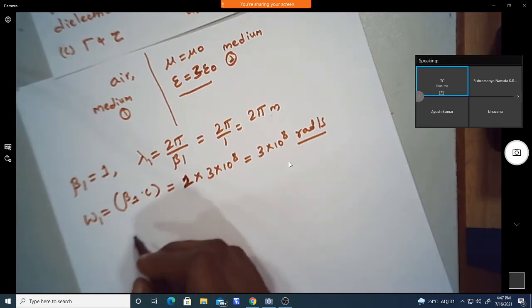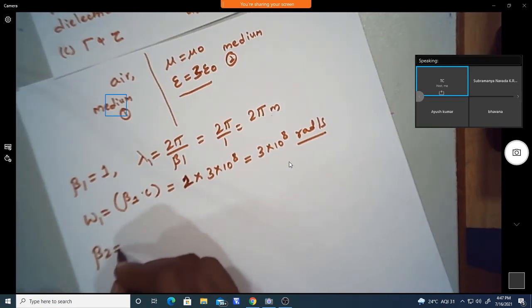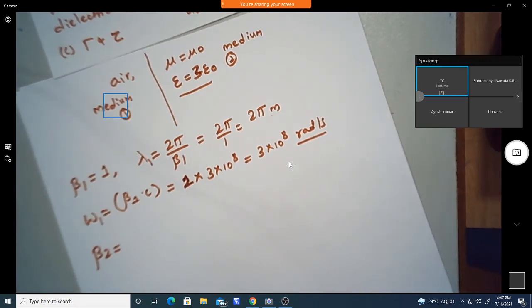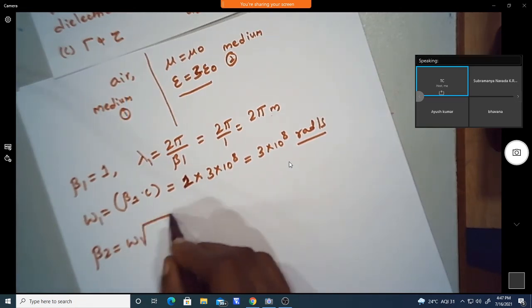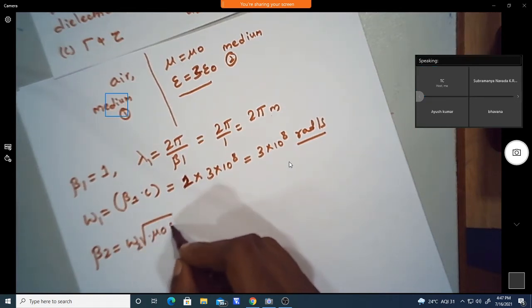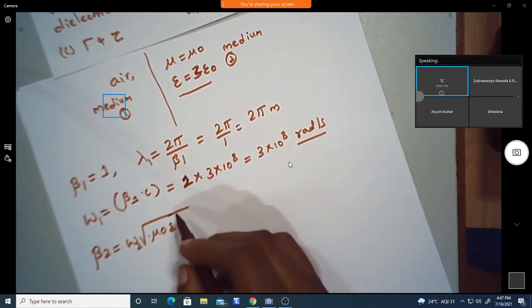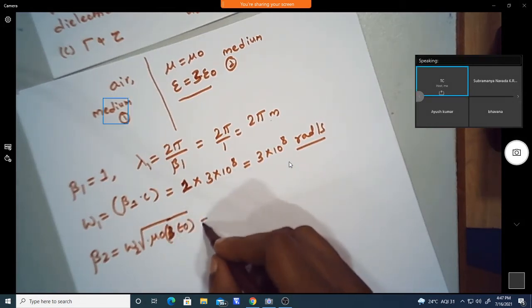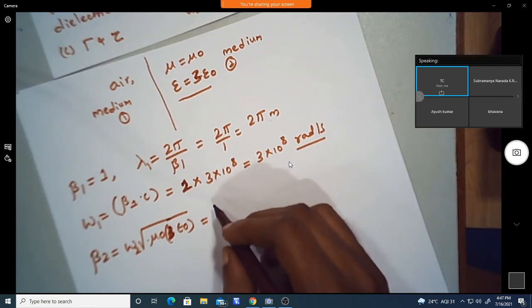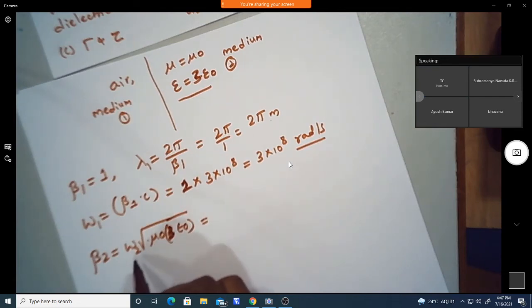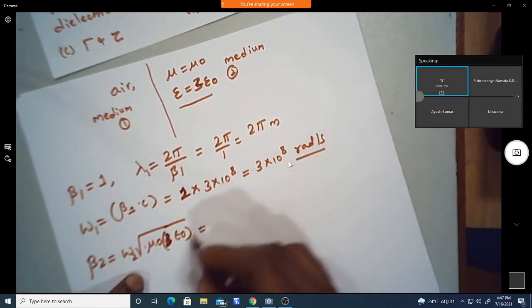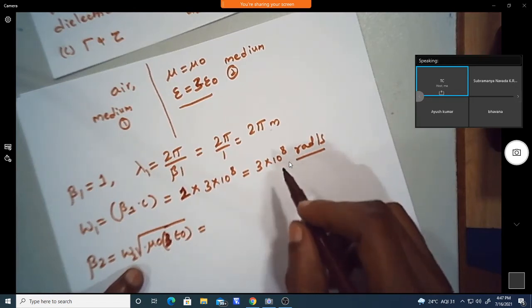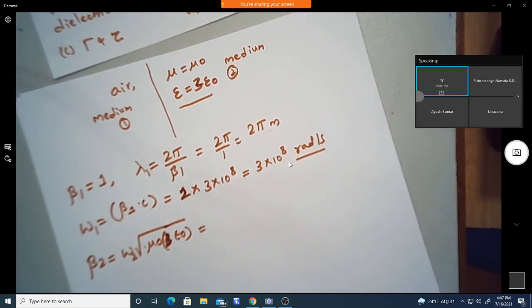So can anybody tell what is lambda 2 and beta 2? Beta 2 is omega 2 into root of mu naught, and epsilon is 3 times epsilon naught, because mu equals mu naught and epsilon is 3 times epsilon naught. Since omega is the same, omega 1 is equal to omega 2.